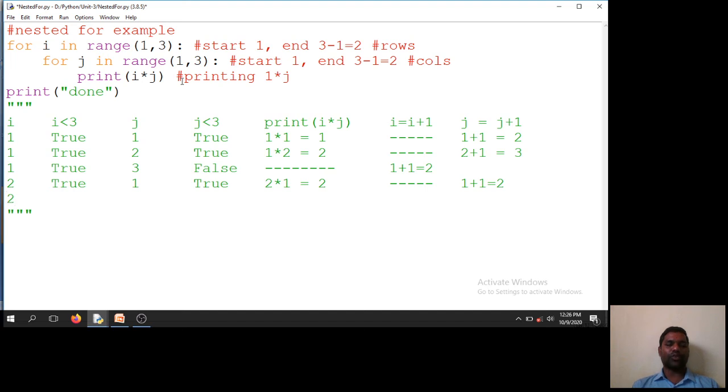Now i remains 2 and i less than 3 is also true, and j less than 3 is also true with j as 2. Now print i into j, that means 2 into 2 equal to 4, and here i will not get incremented, j will get plus 1 is equal to 3.